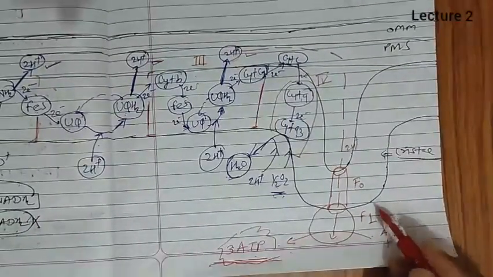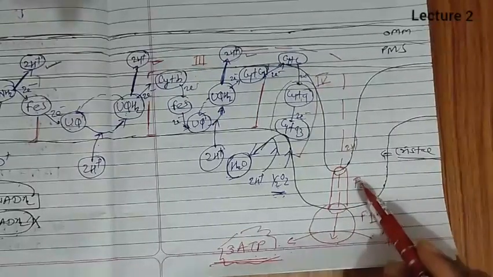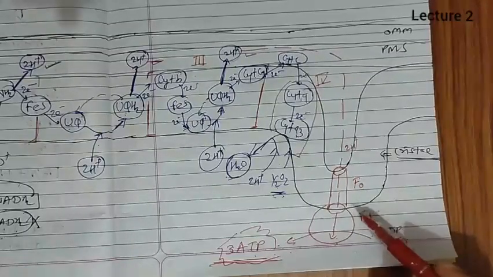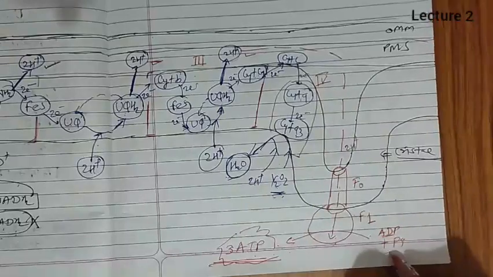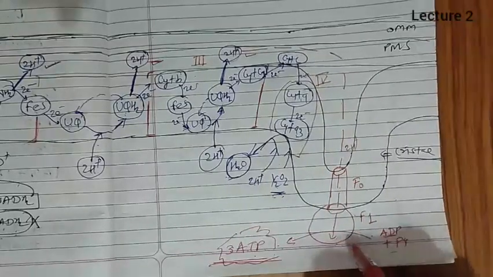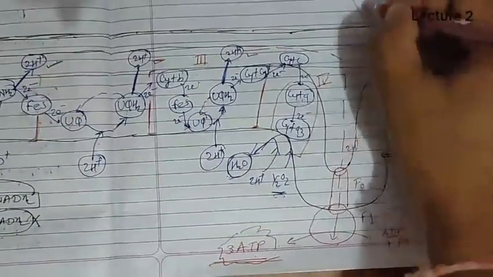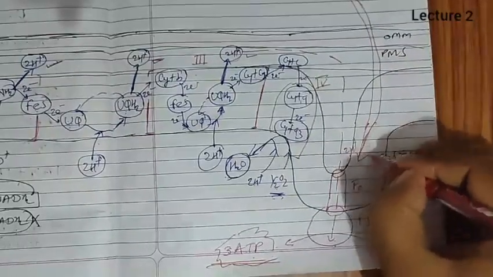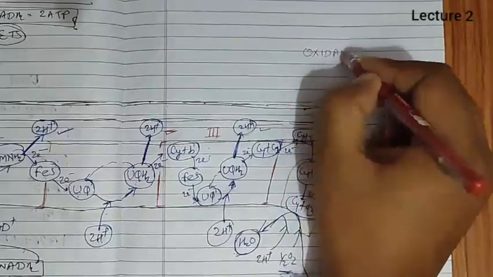What is the function of F0 F1 on the cristae? That is ATP synthesis by the use of energy from the breakdown of the proton gradient. Now, in this process where phosphorylation of ADP is occurring, the energy is provided by this oxidation process, that is ETS. Because of this, this phenomenon is known as oxidative phosphorylation.